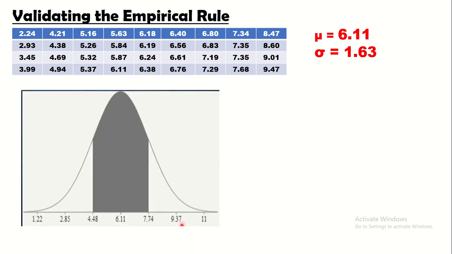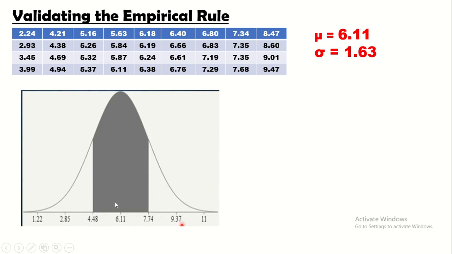Okay. So, eto na po ang ating normal curve. So, halimbawa, gagawin pa lang natin. Naka-bell shape siya. Ang ating mean ay 6.11. Okay. Paano naging 7.74, naging 9.37 at 11? Paano naging 4.48, 2.85 at 1.22?